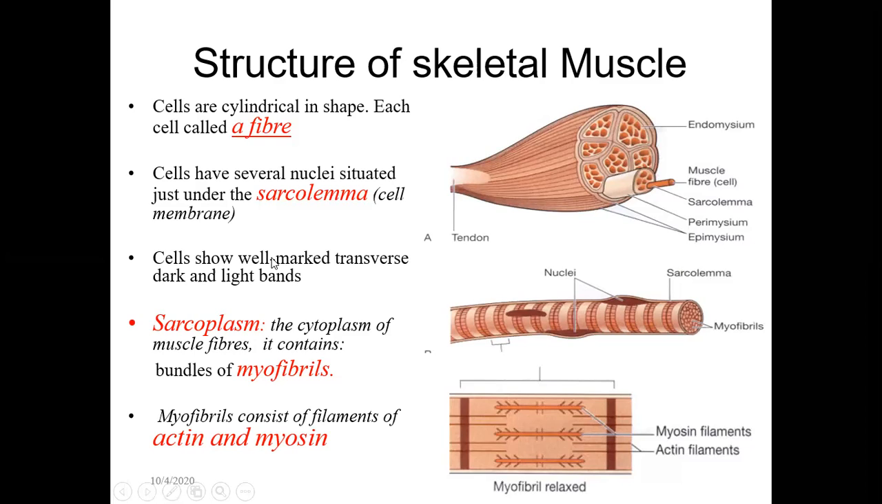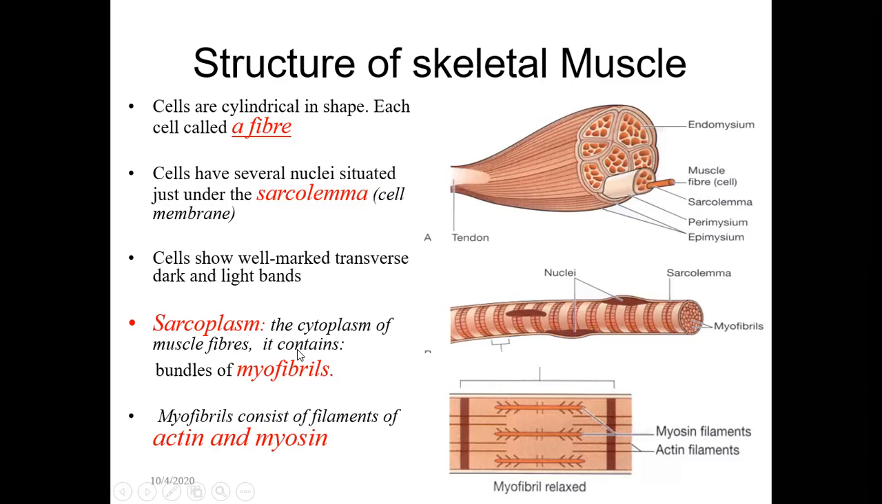The cells show well-marked transverse dark and light bands. As I said before, these are the dark bands, light bands, dark bands, light bands, so it is striated. That's why it is called striated, with the dark and light bands. The sarcoplasm is the cytoplasm of the muscle fiber. The cytoplasm flowing within this cell has a special name, the sarcoplasm. Sarco means muscle. So it is sarcolemma, sarcoplasm, everything, because it is related to the skeletal muscle.